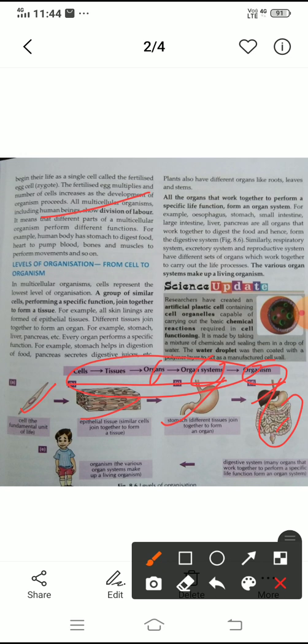The digestive system digests the food in our body and gives us energy. Then many organ systems, such as the digestive, circulatory, and excretory systems, combine to make the body, which is the organism. Here is a little boy, an example of an organism.